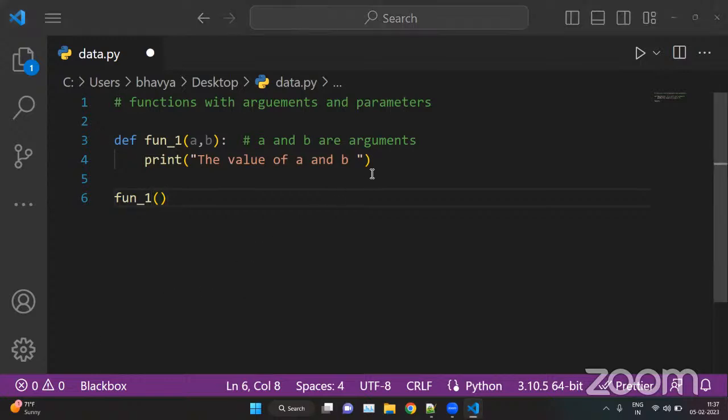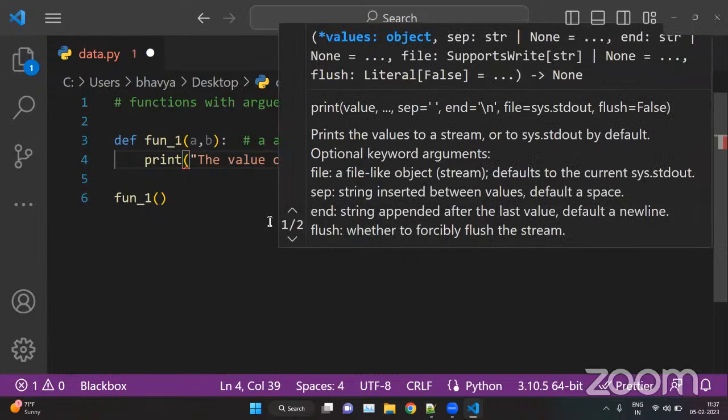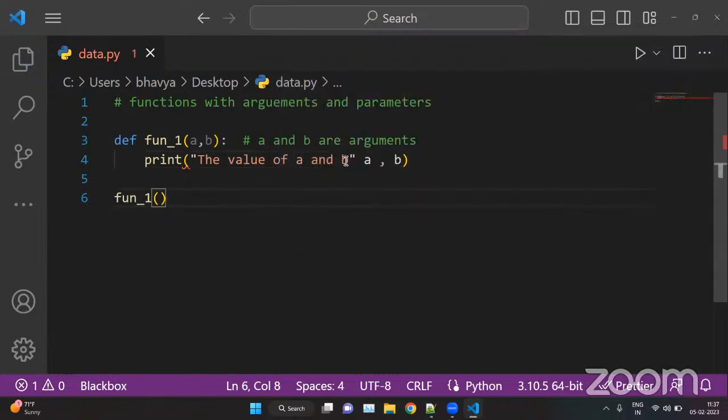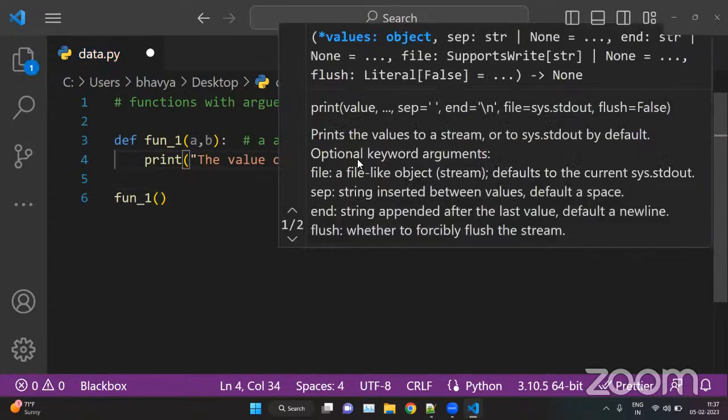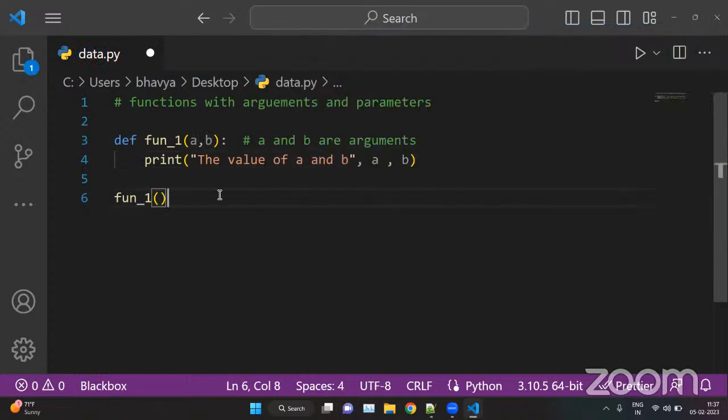So the value of a and b are, here we can put a and b, with a comma here as well. These are values, meaning these are parameters. Sorry, these are parameters, not arguments.